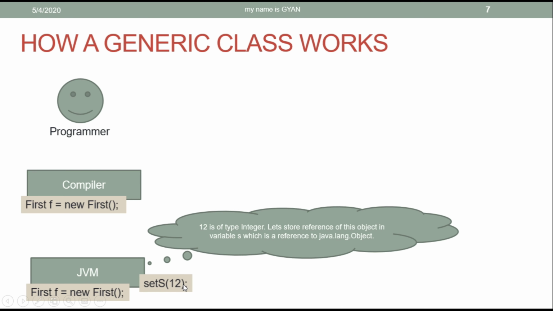After looking at this statement, the JVM thinks, as 12 is of type Integer, let's store the reference of this Integer object in the variable s, which is a reference variable of type Object. Meaning s is a reference variable of type Object in the class First, and the JVM will store the reference of the Integer 12 into the reference variable s.